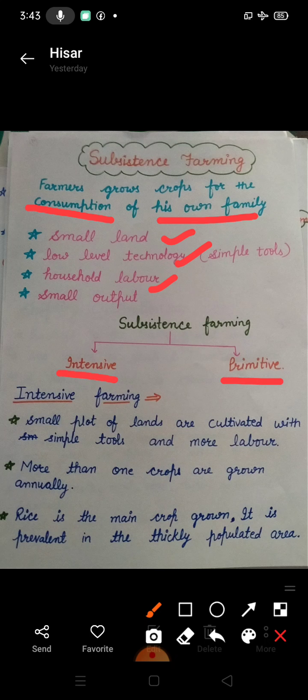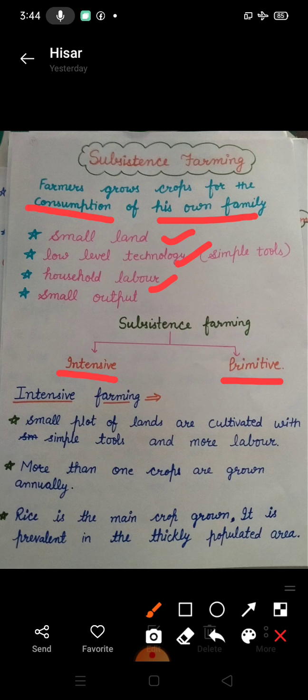Intensive farming means small plots of land are cultivated with simple tools and more labor. The farmer has a small plot to cultivate, and the farmer's family members or more labor can be used, with simple tools.